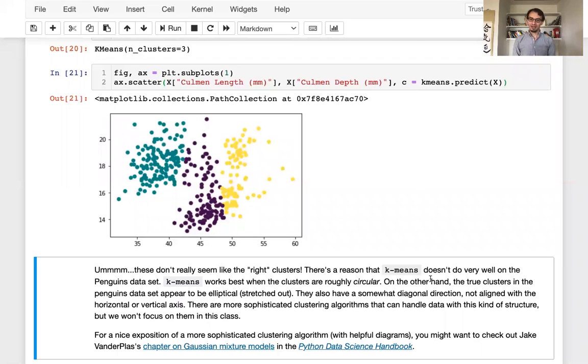Now, there are much more sophisticated clustering algorithms. K-means is the OG clustering algorithm, but it's no longer state of the art by any means. So there are many more sophisticated clustering algorithms that can handle data with this kind of structure. We're not going to focus on them in this class, but I have given you a pointer at the bottom of these lecture notes to an example of a more sophisticated kind of clustering algorithm in case you would like to learn more.